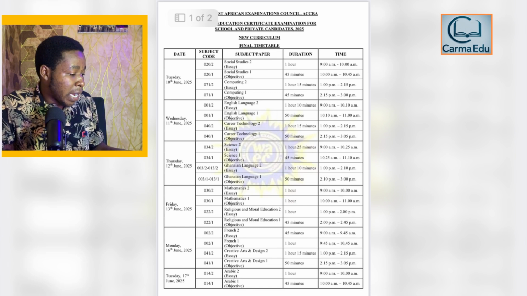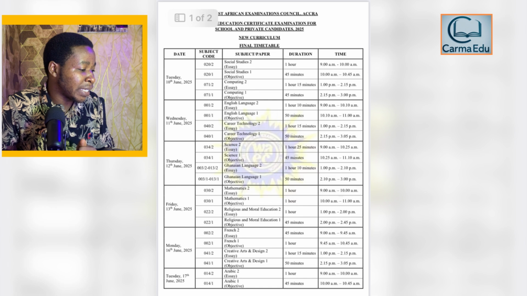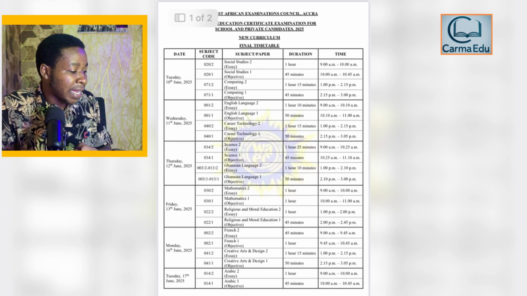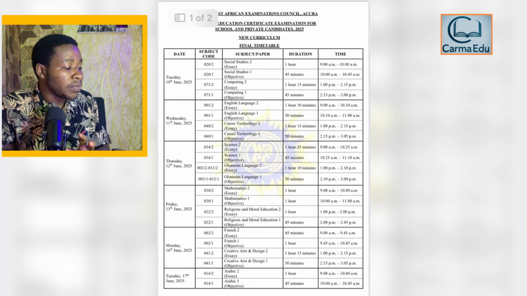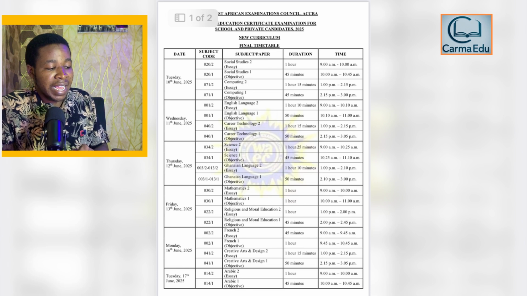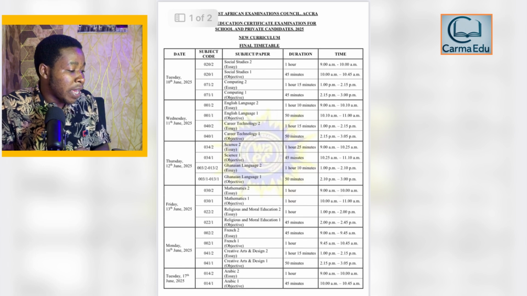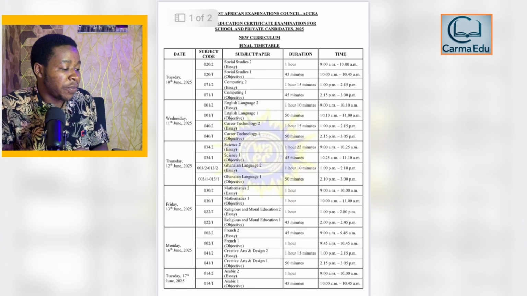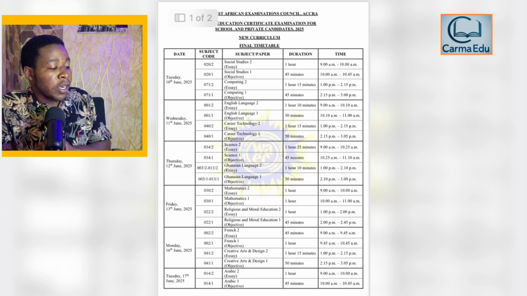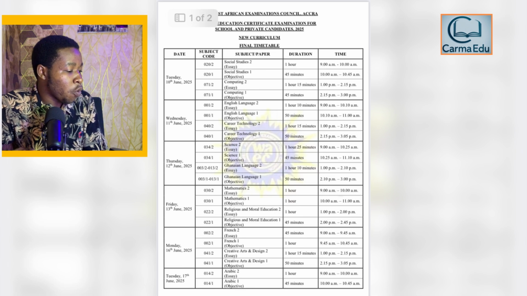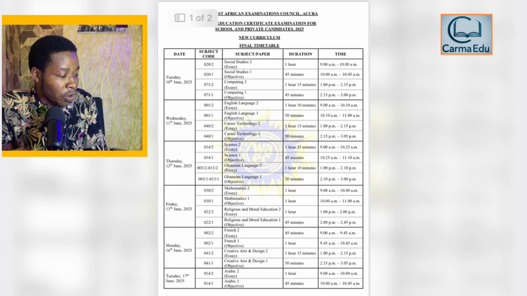On the second day, the papers you are going to write are English and then career technology. So on Thursday, you also have a science essay, lasting about 1 hour 25 minutes, starting at 9 a.m. and ending at 10:25 a.m. Then science objectives, lasting 45 minutes, from 10:25 to 11:10 a.m. So on Thursday, science and then Ghanaian language to write.